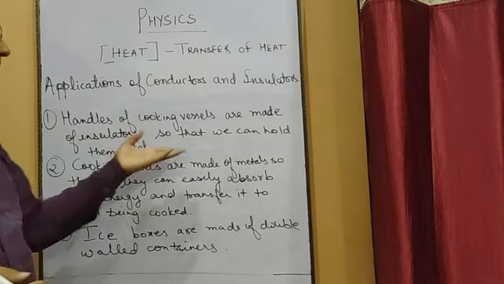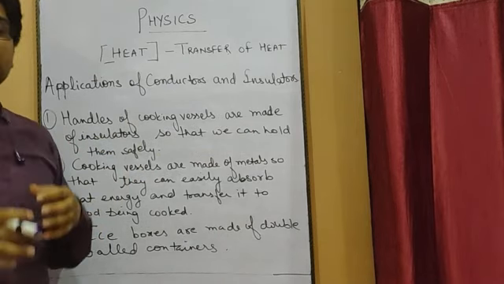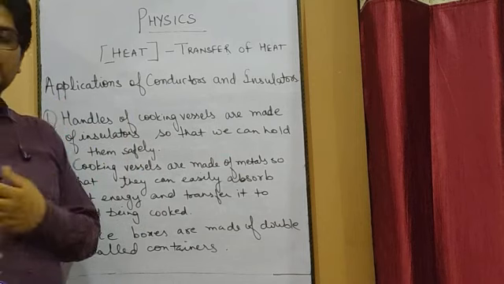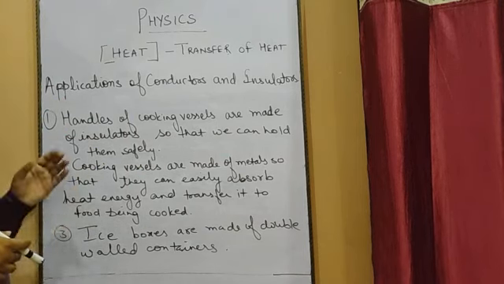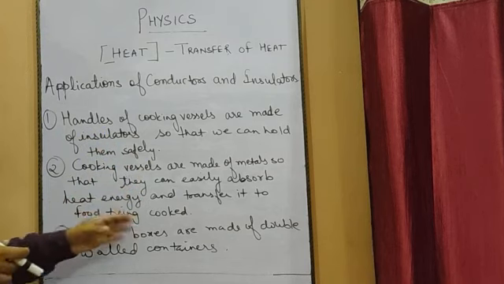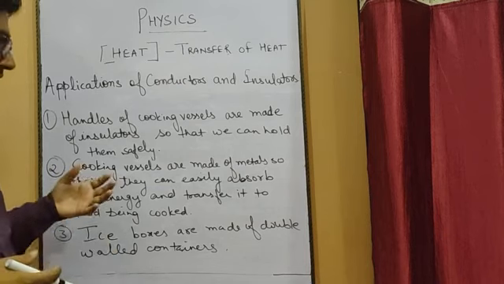So cooking vessels are made up of metals. You must have seen the kettles or the cooking vessels, they are generally made up of metals. Okay, steel, iron, aluminium, whatever it is. So why are they made up of metals? So that they can easily absorb the heat energy and can transfer this heat energy to the food which is